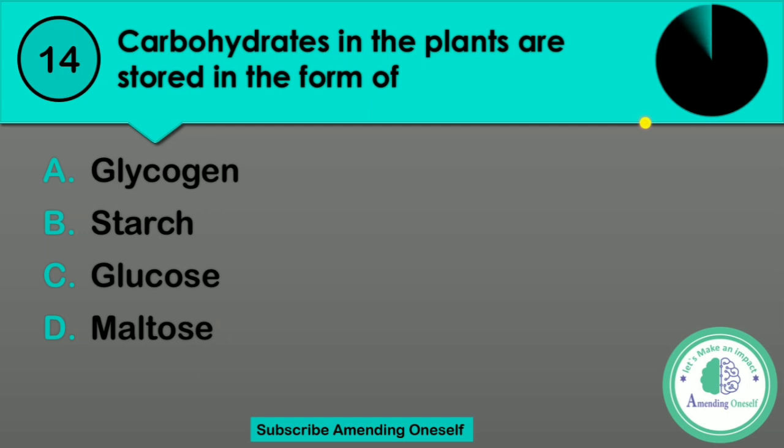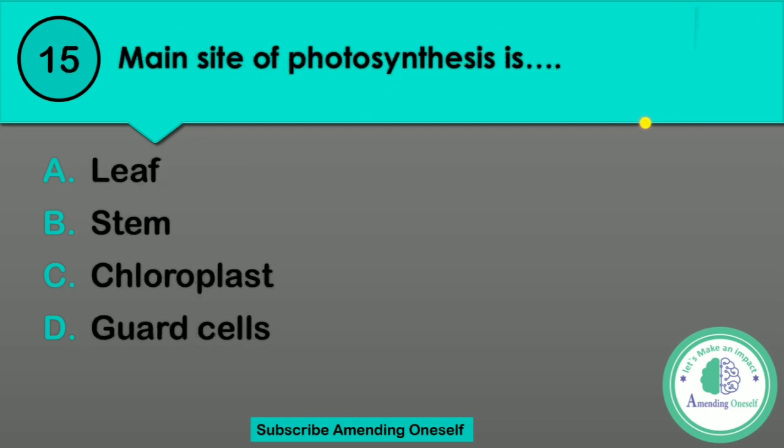Time's up. Question number 15. Main site of photosynthesis is leaf, stem, chloroplast or guard cell. Option A, leaf. Option B, stem. Option C, chloroplast. Or option D, guard cell. Very easy question. Main site of photosynthesis is. Select from the options.